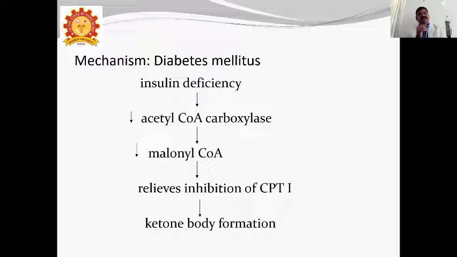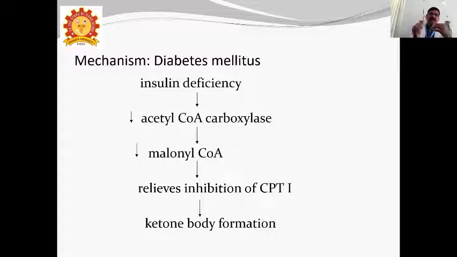Another one is deficiency: the production of insulin from the pancreas is less. Deficiency of insulin or insulin resistance.